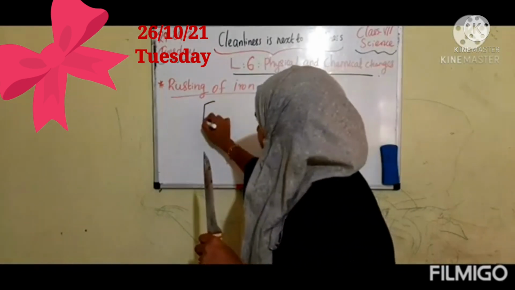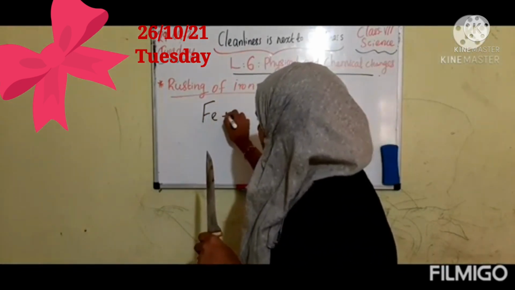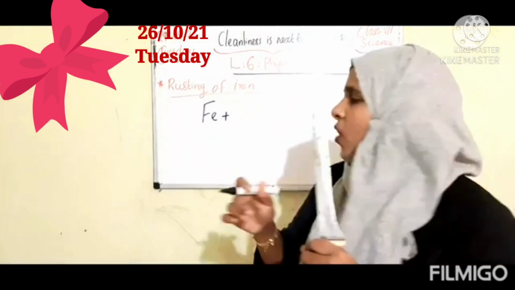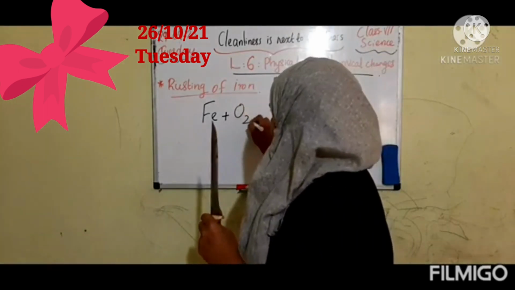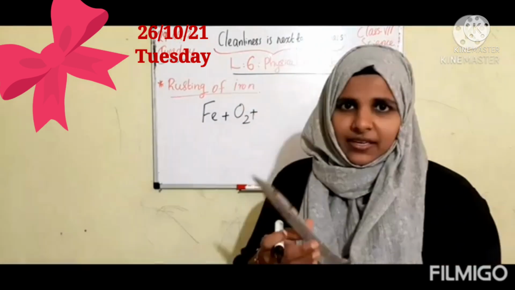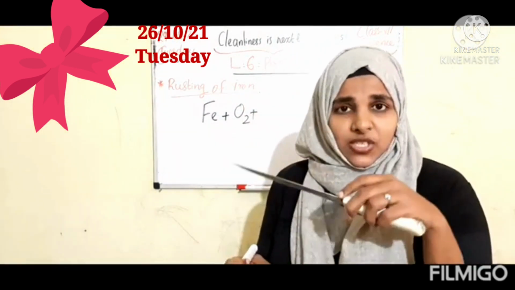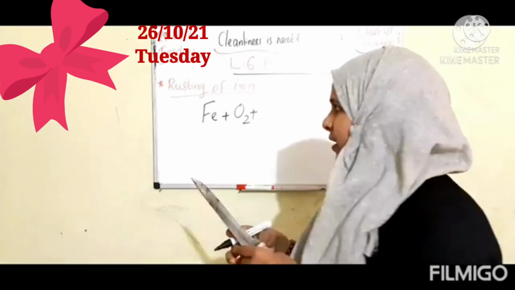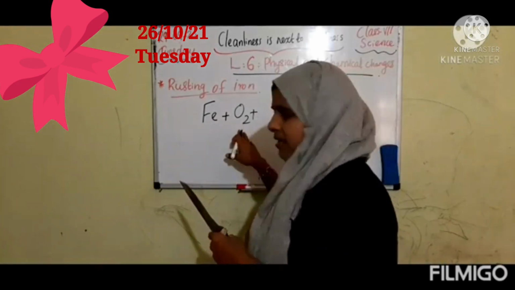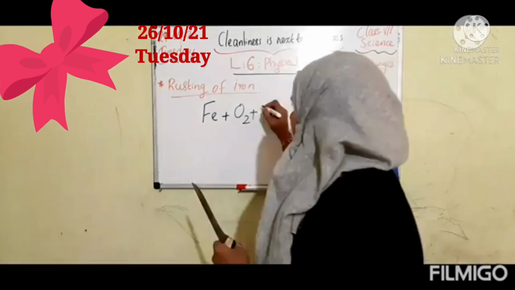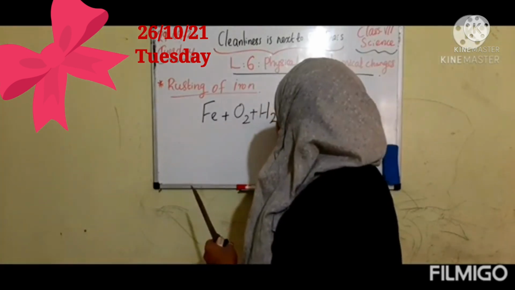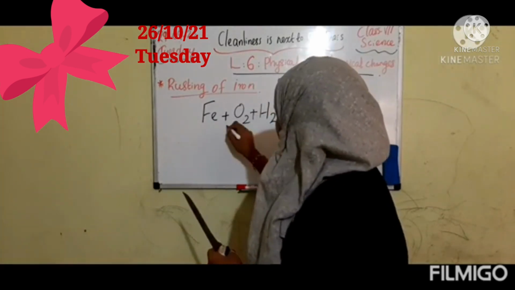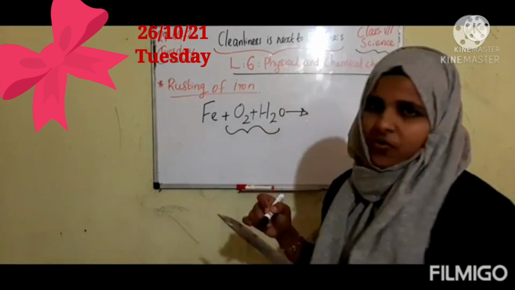When this iron piece, Fe, is present in the air or put somewhere else, it mixes with oxygen, right? The iron piece mixes with oxygen and water. These two, oxygen and water, are very essential for rusting of iron.